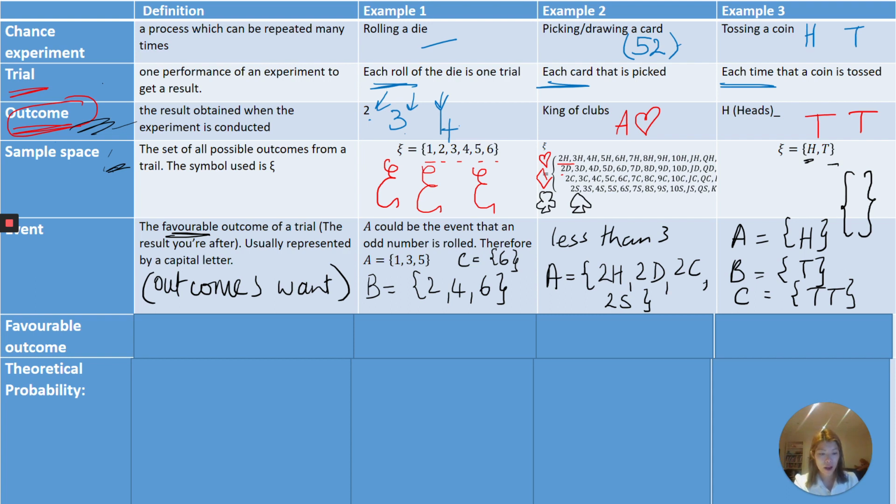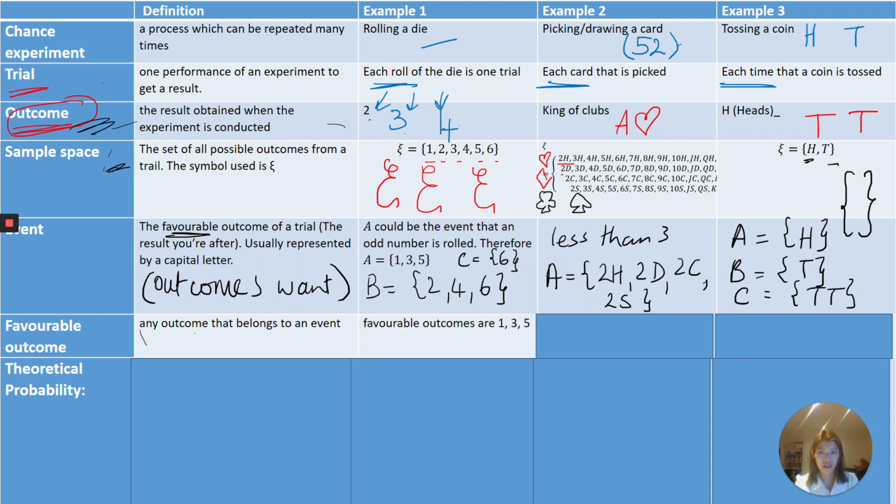Now, favourable outcomes are the outcomes that we want. Okay, so it's the inside of the event. Just like when we're talking about outcome and trial, now we're doing favourable outcome and event. So when we have this event, then their favourable outcomes are 1, 3, and 5.